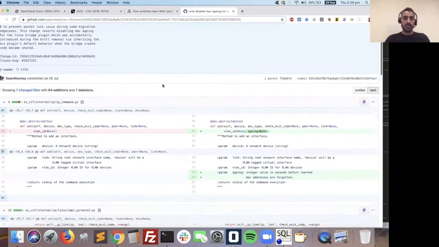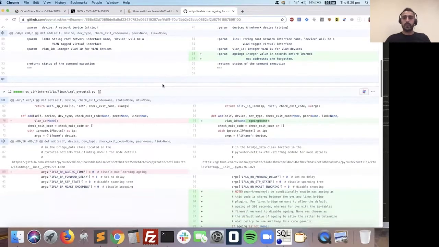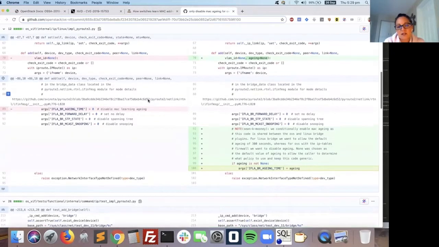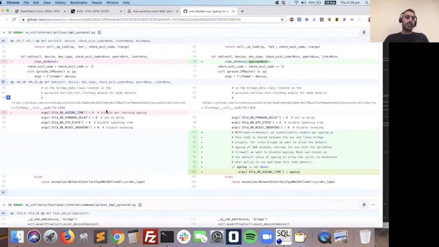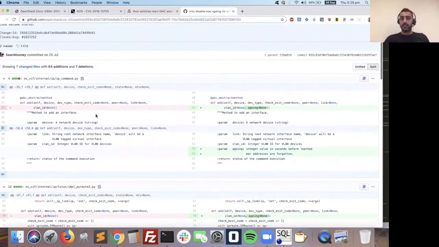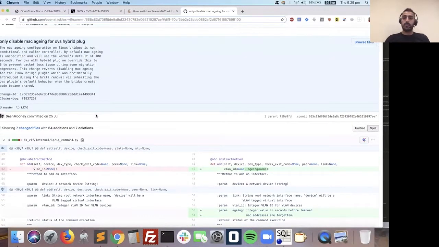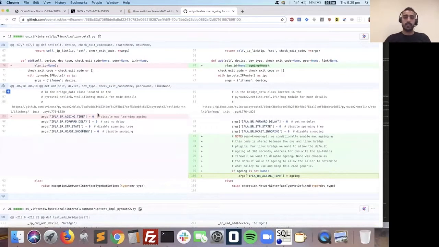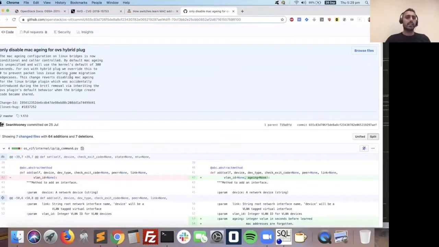Now, the problem with this vulnerability is that a developer disabled this process automatically. It was a hard-coded type of change to the code. The developer, to enhance performance on OVS implementations, hard-coded it to 0, which prevents MAC address relearning. And they did it, as it says over here, to prevent packet loss on some migration edge cases. I'm just reading off of there.